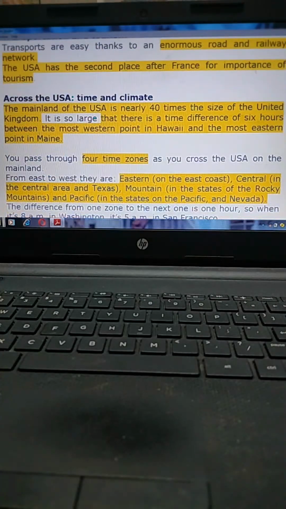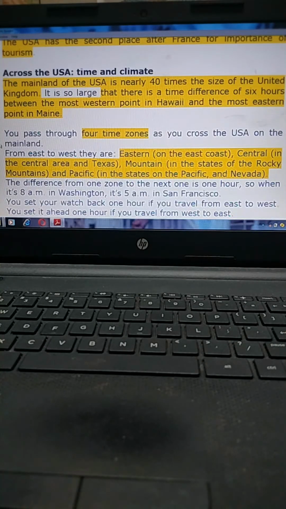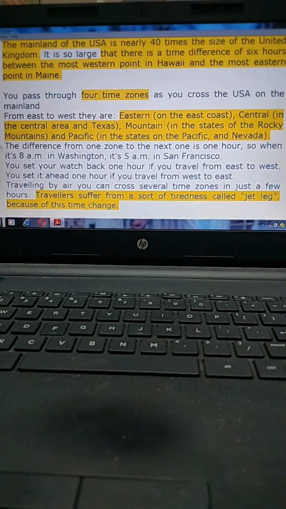Across the USA, time and climate. The mainland of the USA is nearly 40 times the size of the United Kingdom. It is so large that there is a time difference of 6 hours between the most western point in Hawaii and the most eastern point in Maine. You pass through four time zones as you cross the USA on the mainland. From east to west, they are Eastern on the east coast, Central in the central area, Mountain in the states of the Rocky Mountains, and Pacific in the states of the Pacific and Nevada. The difference from one zone to the next one is 1 hour.